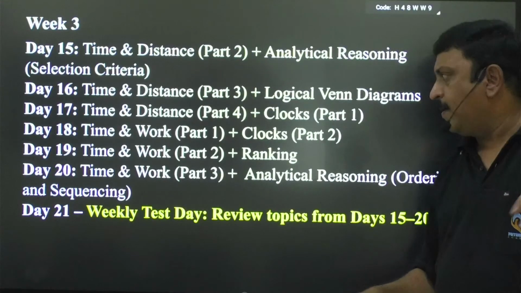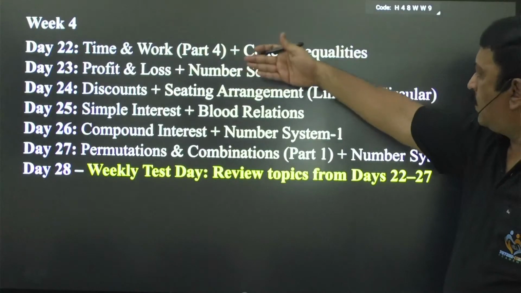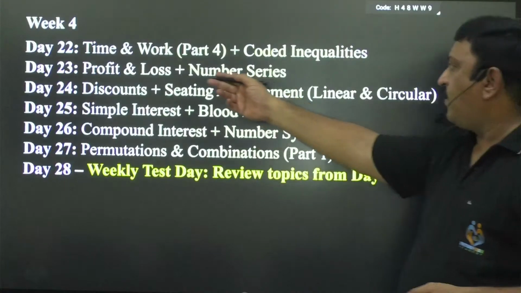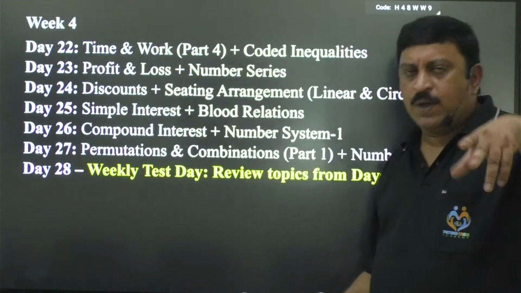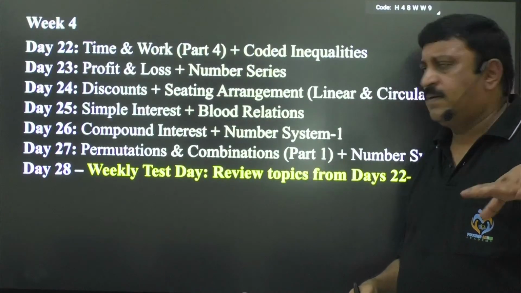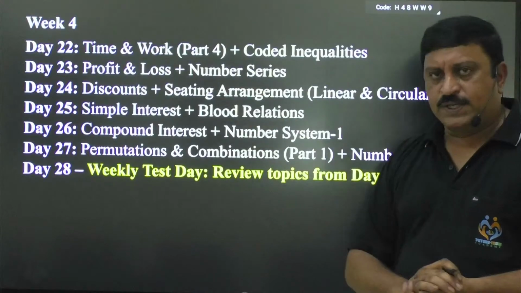Coming to week 4, after time and work there is profit and loss, discount, and simple interest. Percentage will be included in profit and loss, and we do that later there.